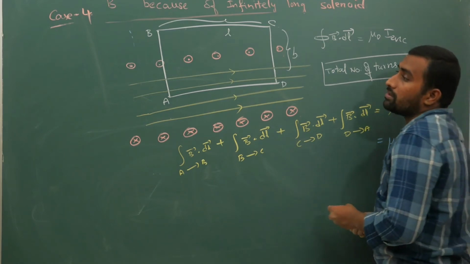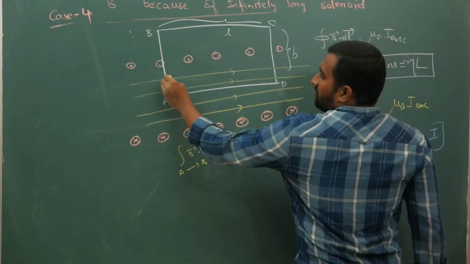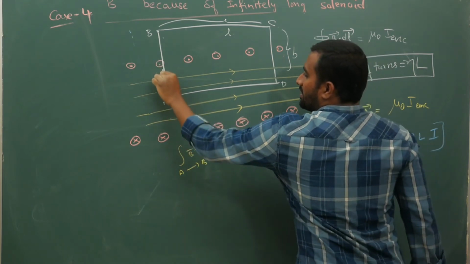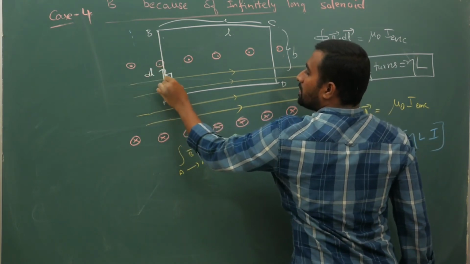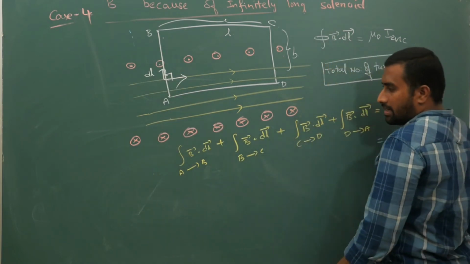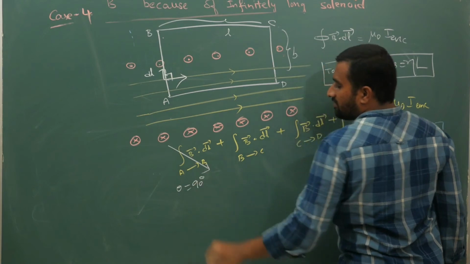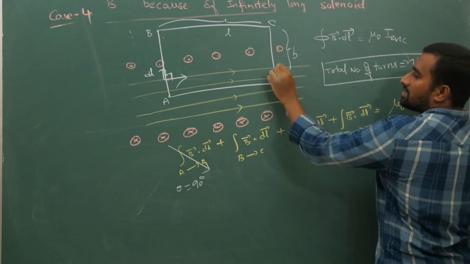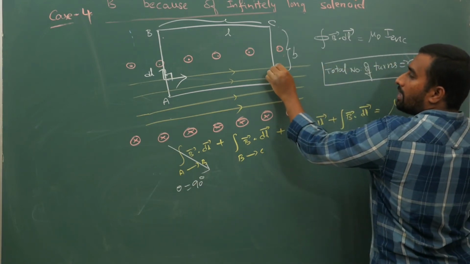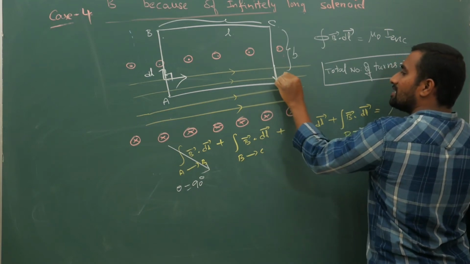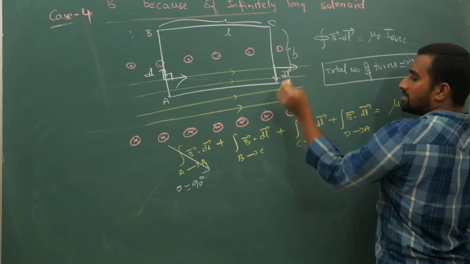Now observe carefully. From A to B, the dl vector is upwards and the magnetic field vector is to the right, so the angle is 90 degrees and the cross product becomes 0. Next, here the dl element is like this, and the angle is 90 degrees.